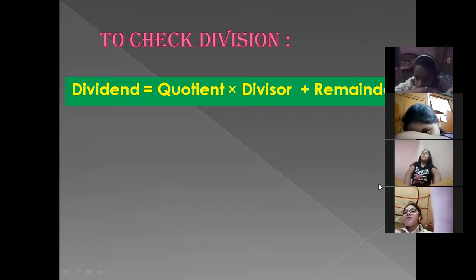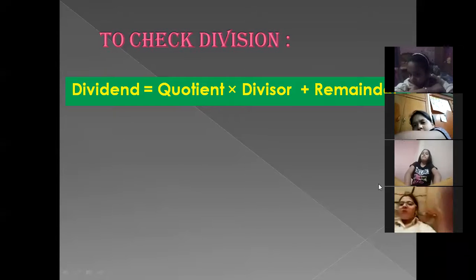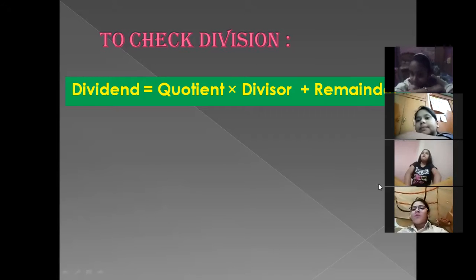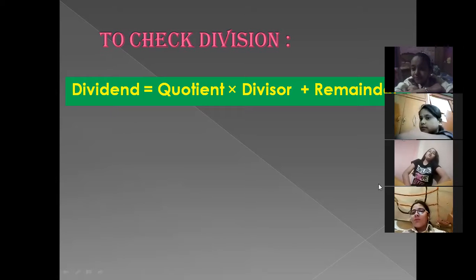Very good. And then we are going to add the remainder over here. This is the formula that is given on your screen. So what is the remainder here? Ma'am, the remainder is 1. When we add 1 to 24, what will be our answer? Ma'am, 25. So beta, you can observe this 25 is the dividend.